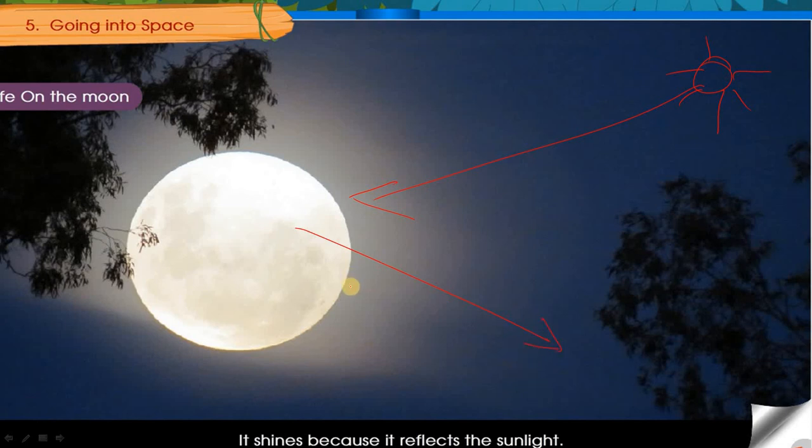That's why it illuminates or shines. Only the sun, or generally stars, have the capacity to generate their own light. That's why we call them self-luminous objects. Any other thing in space does not have that capability.